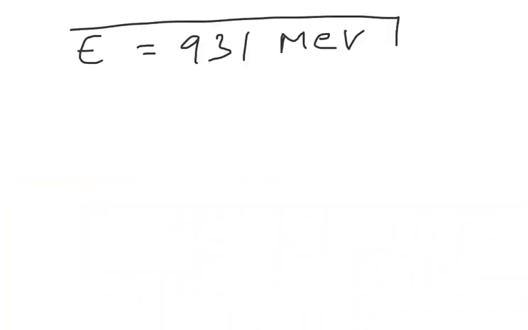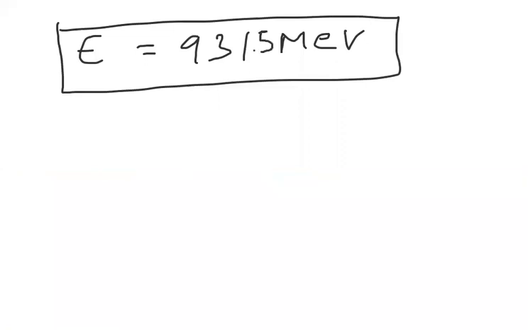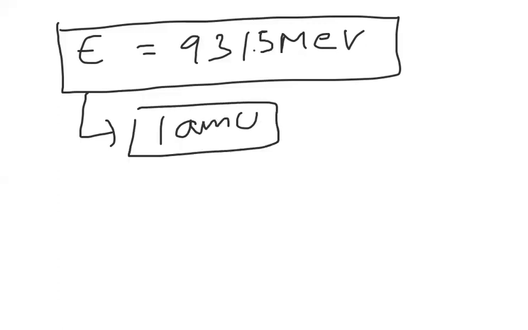What is the MeV answer we get after calculation? E is equal to 931 MeV. We can also write it as 931.5 MeV, million electron volts. So this is the energy corresponding to 1 AMU of mass. For 1 AMU of mass, the energy is 931.5 MeV.